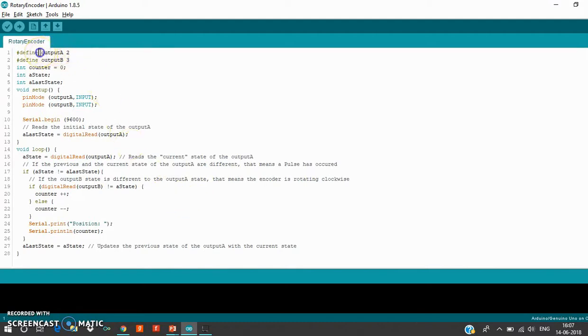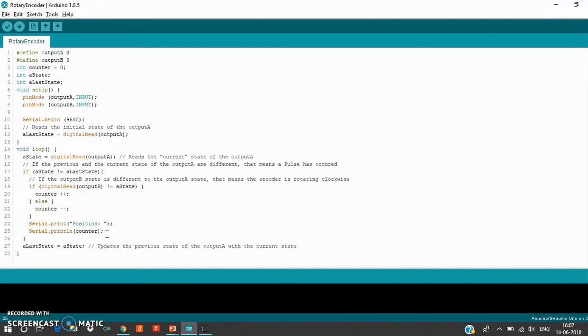I have declared output A on pin number 2 and output B on pin number 3, and this is the code that we have written on the basis of the logic explained. I am increasing the counter if we are moving in one direction, and decreasing the counter if we are moving in the other direction. The position that we get is displayed on the serial monitor.